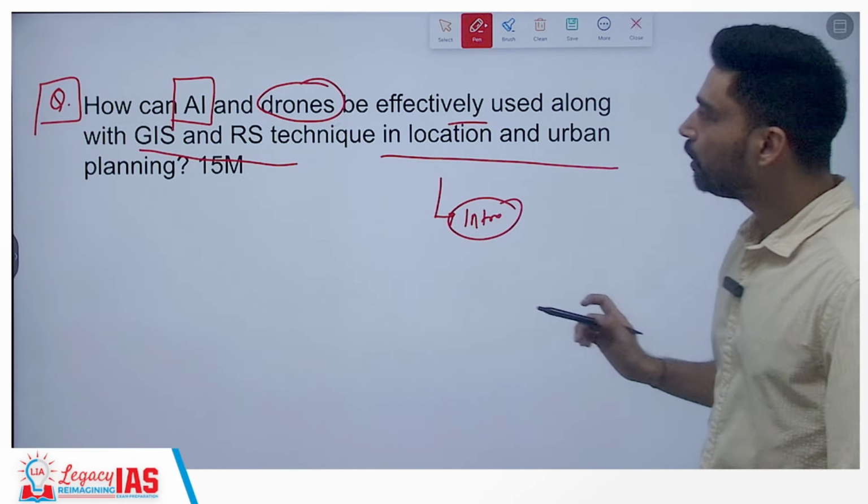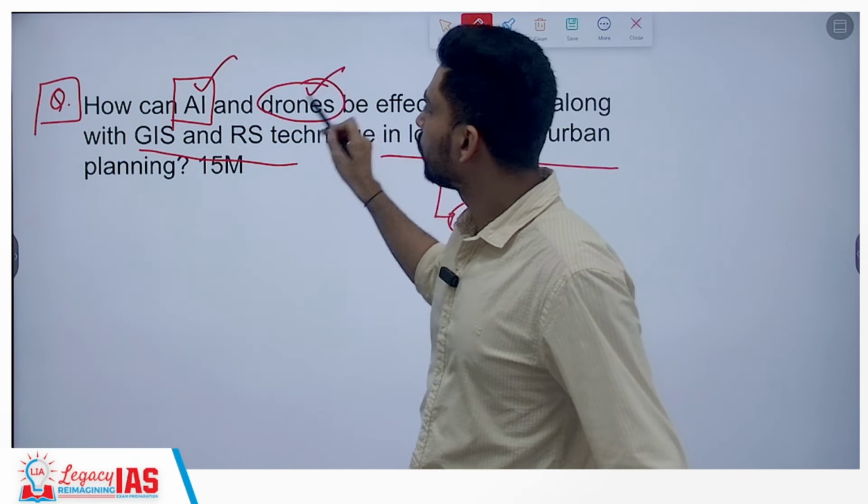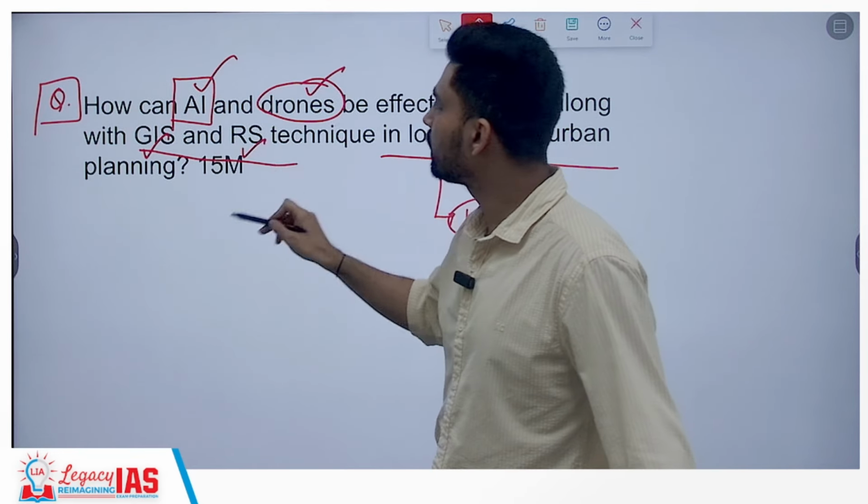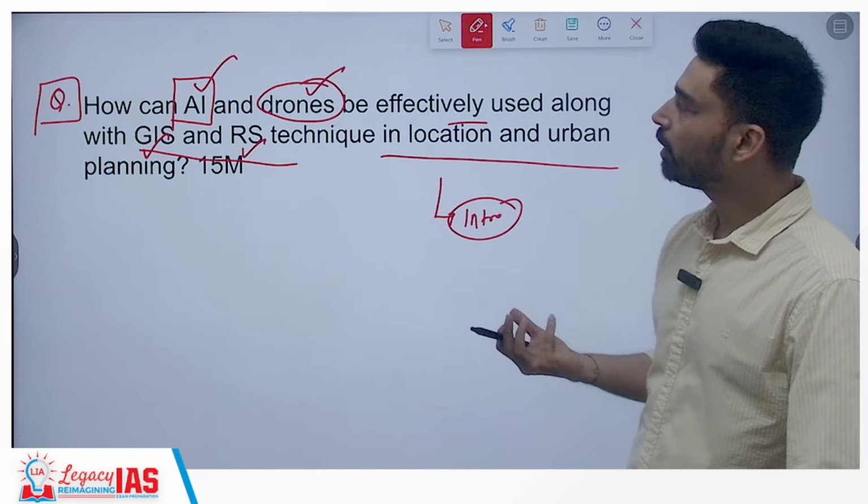each of these. Four terms are there. So what is AI, what is a drone, what is GIS, what is RS? AI is simply artificial intelligence. Briefly, you can talk about this.